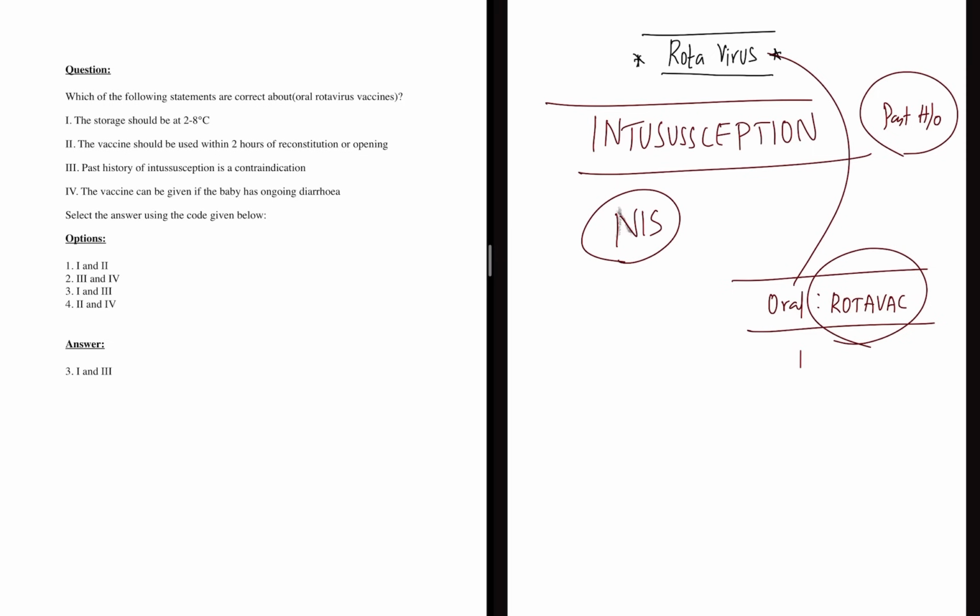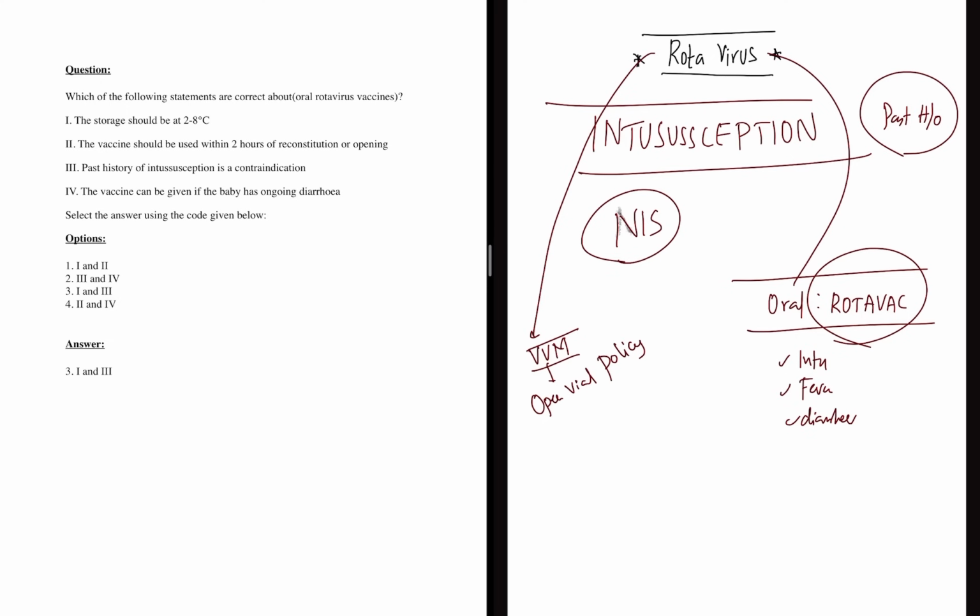Apart from intussusception as the side effect, Rotavac can also present with fever. It can also present with diarrhea. Usually the older versions of rotavirus vaccine are not part of the vaccine vial monitoring program, that is the open vial policy.